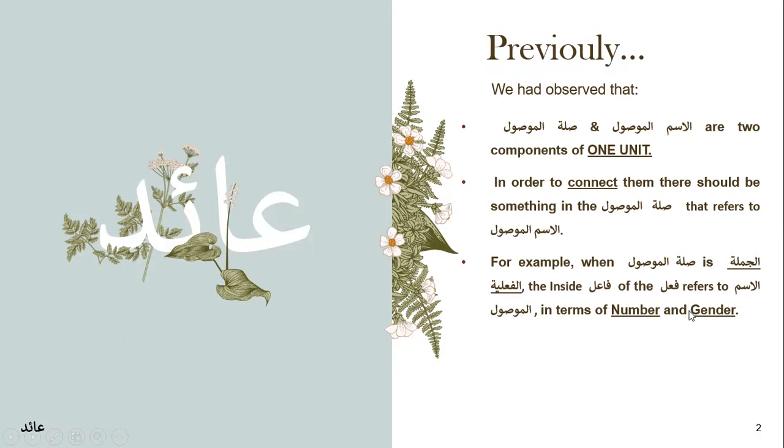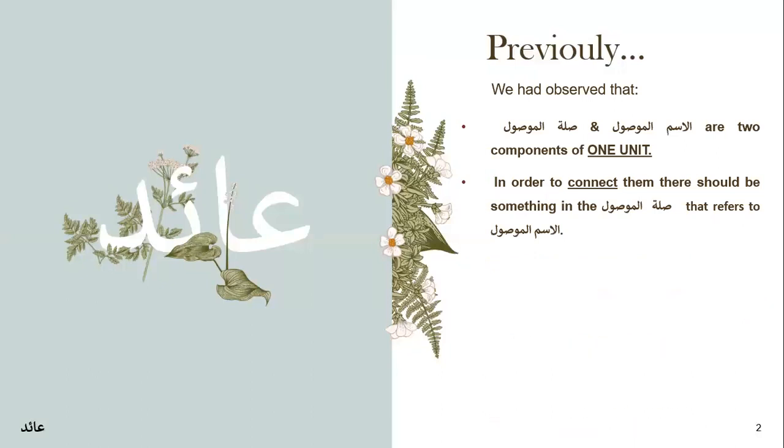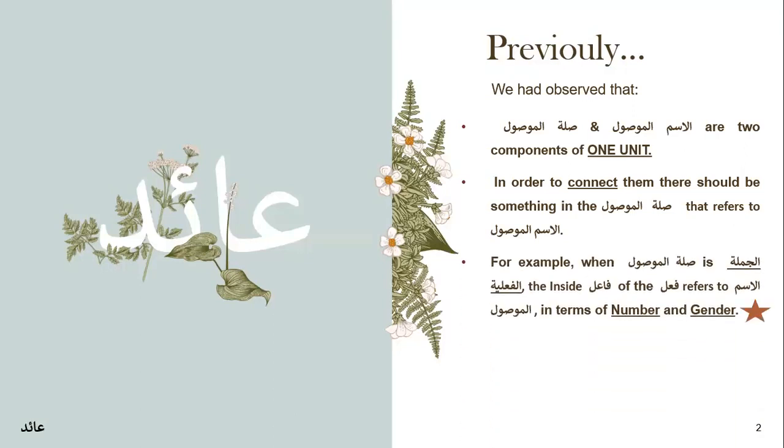Allazi allama, the one who taught. So allazi is singular and masculine, and allama is also singular and masculine. So they both refer to each other. That is something that you have to really, really remember: number and gender.